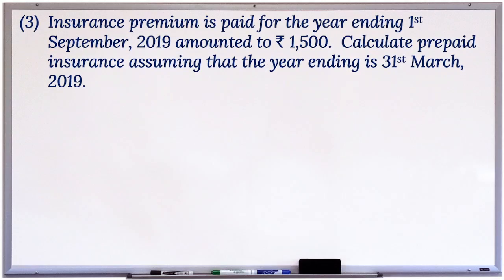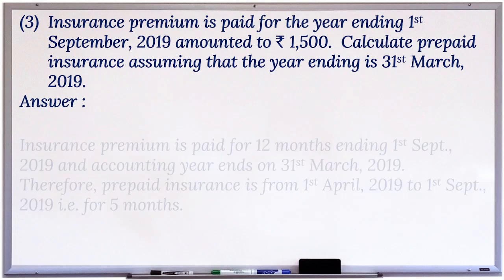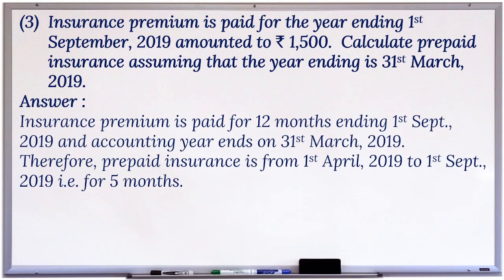3. Insurance premium is paid for the year ending 1st September 2019 amounted to rupees 1,500. Calculate prepaid insurance, assuming that the year ending is 31st March 2019. Answer. Insurance premium is paid for 12 months, ending 1st September 2019, and accounting year ends on 31st March 2019.